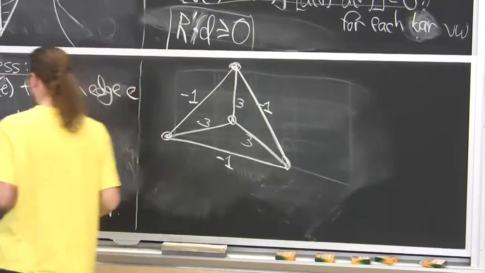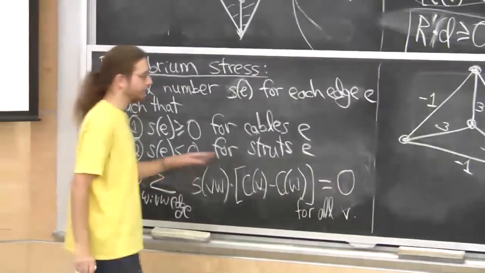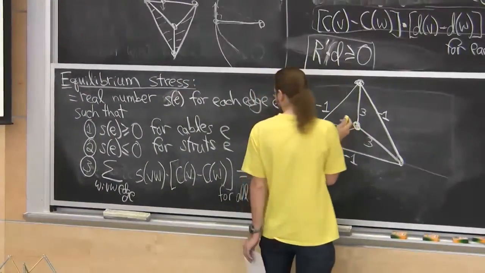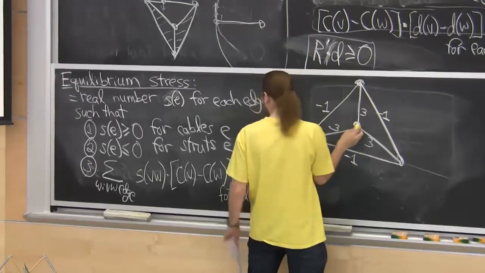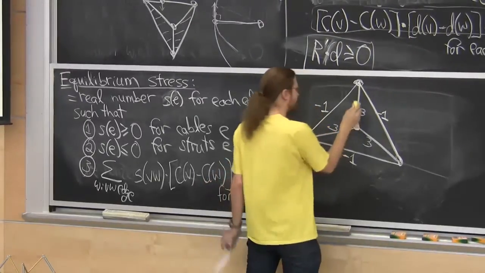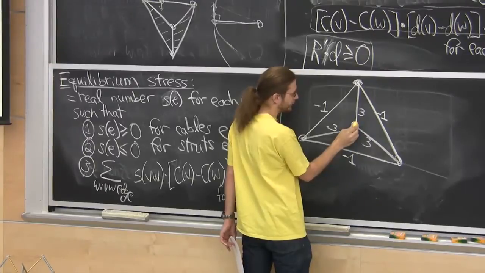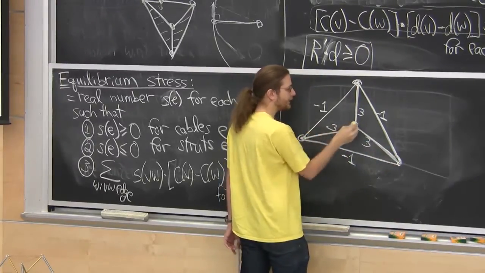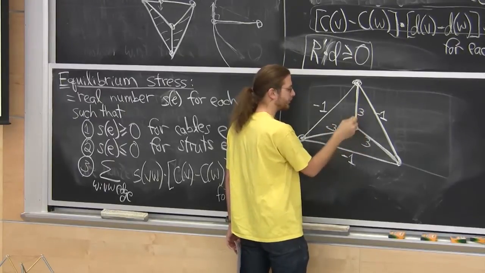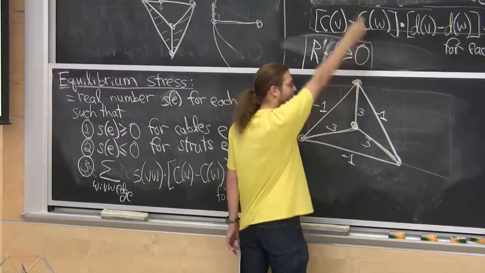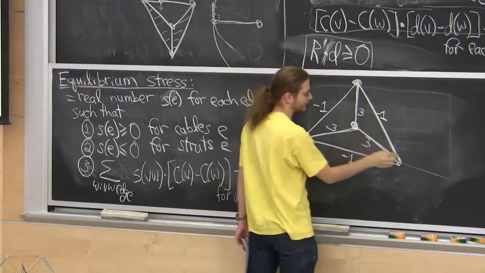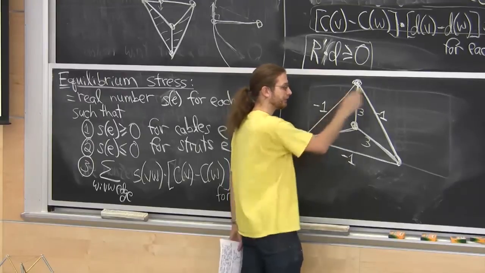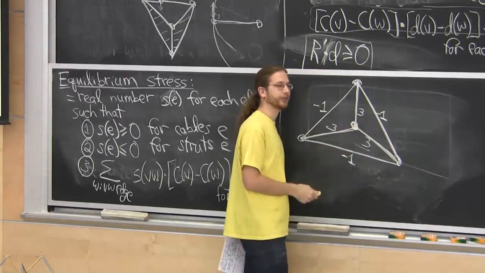Okay, then if you work out what this is saying, I'm looking at each vertex like this one and taking all the edges incident to that vertex. I weight them by this number. In this case, they're all multiplied by 3. So I take this vector, I multiply it by 3. It gets 3 times as long. Take this vector, multiply by 3. This vector multiplied by 3. I add them up. I should get the 0 vector.